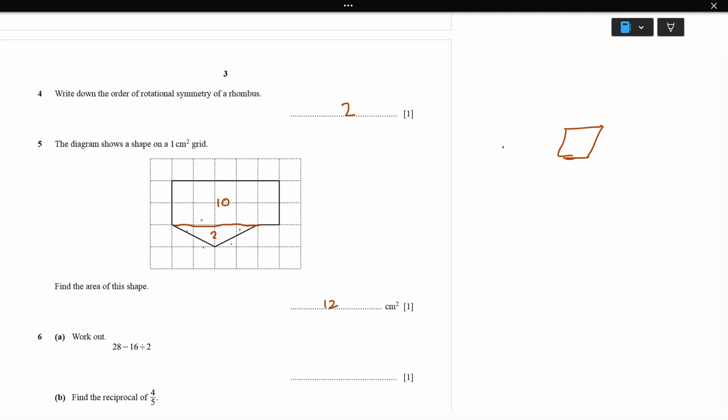Or we can do it this way. Look here, 1 and 2, so 2. Here is 1, 2, 3, 4, 5, so 5. So the rectangle area is going to be 2 times 5, which is 10. Then the triangle formula is half into base into height. So half into what is base? The base is going to be this length, which is 1, 2, 3, 4. So we can write 4, and the height is going to be 1. So when we calculate we'll get 2. So 10 plus 2 is going to be 12. Anyway, we'll get the correct answer.